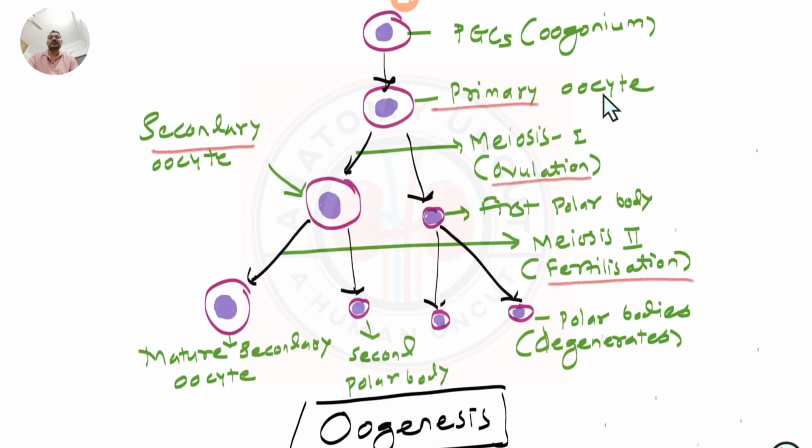So primary oocyte is the phase which will happen before the birth. Before the birth, they undergo meiosis 1, but it doesn't complete till ovulation. So this is the landmark. Primary oocyte does not form the secondary oocyte unless there is an ovulation impending. Just before the ovulation, it will undergo meiosis 1 to give you the secondary oocyte, and the secondary oocyte is expelled through the ovulation.